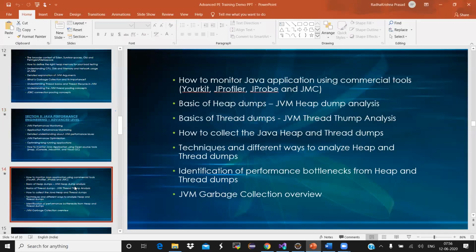If I go to this one, I'll also tell you the YourKit profiler, JProfiler, JMC, JFR, Java Flight Recorder applications. So the advanced concepts of heap dumps and thread dumps: how to monitor them, how to analyze them, how many thread dumps are required for your load test, and how you have to decide all of that. There are some best practices and techniques, and there is a separate, efficient approach to identify all of the performance bottlenecks from heap and thread dumps.